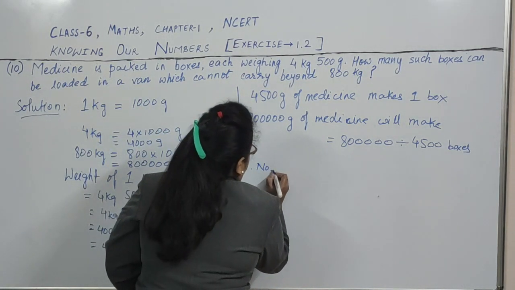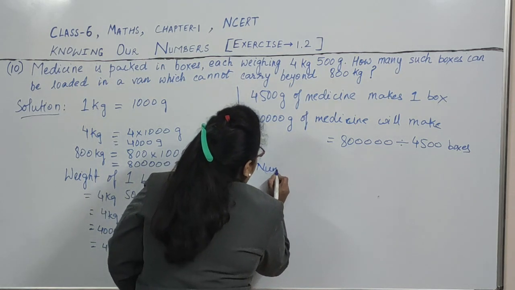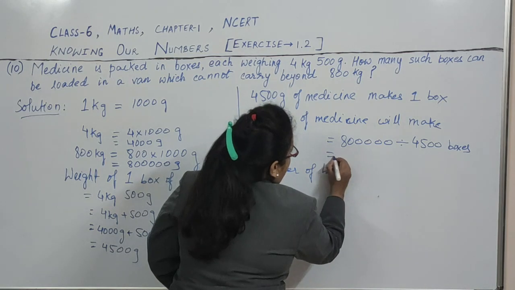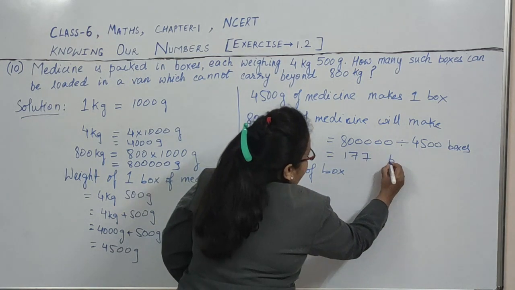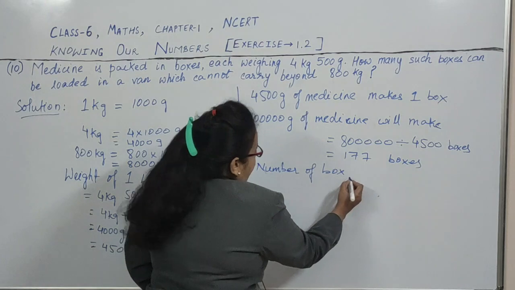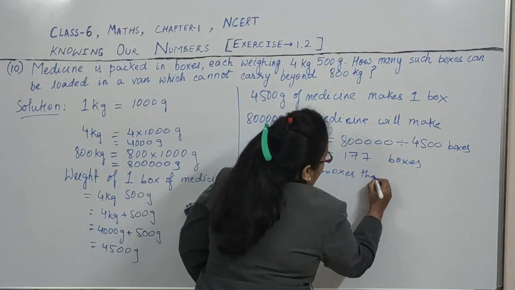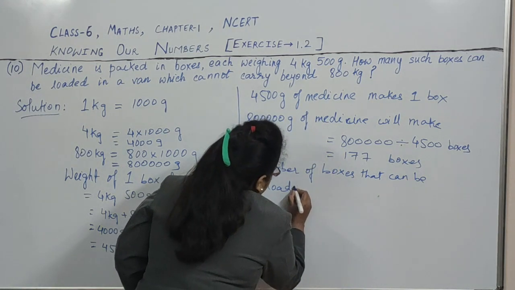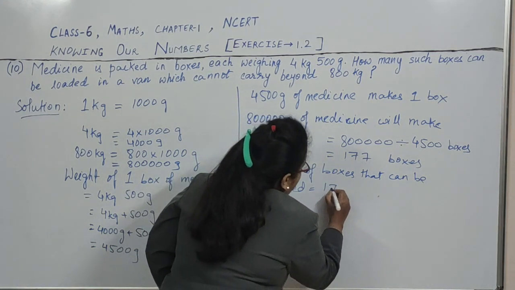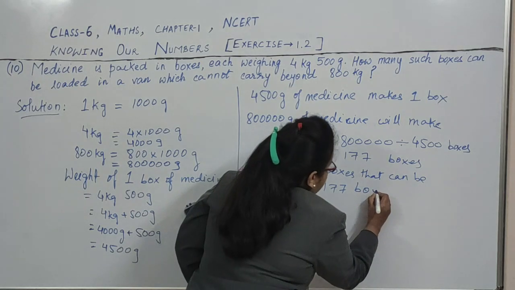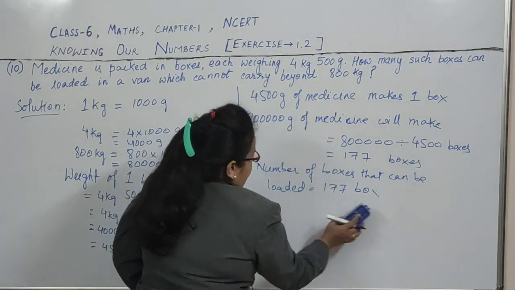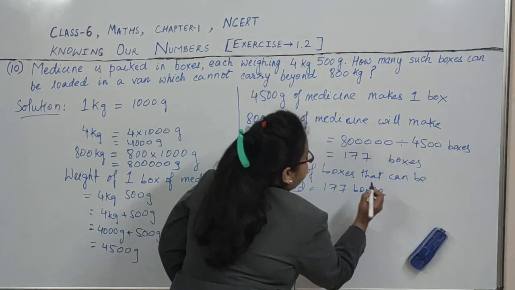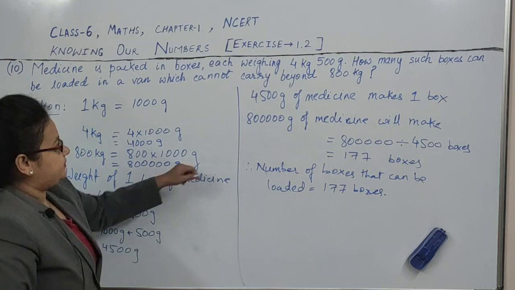Therefore, number of boxes, it is how much? We got 177 boxes. Okay, so therefore the number of boxes that can be loaded is equal to 177, or 177 boxes we can write. So this is the answer.